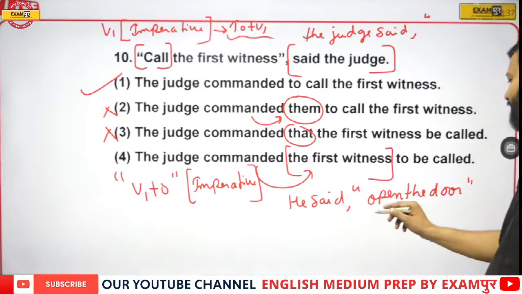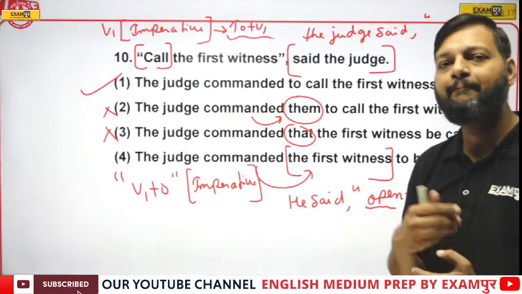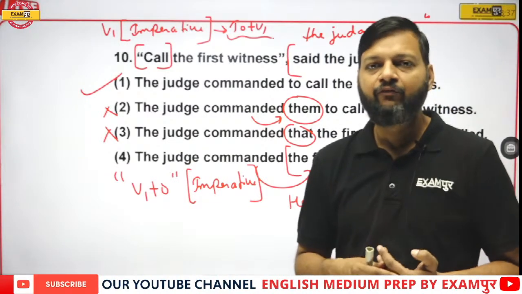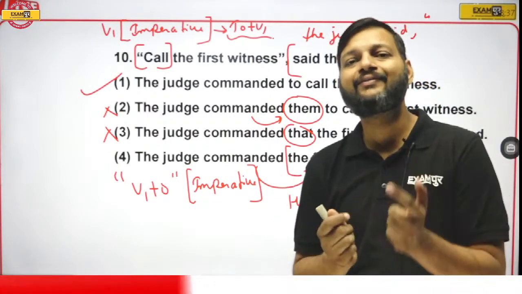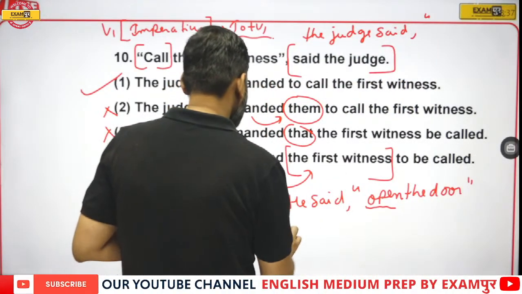So this sentence has the first form of verb in the beginning. It means this is an imperative sentence. And if the sentence is imperative, we should use to plus V1, to as a conjunction. So the indirect of this sentence would be, he